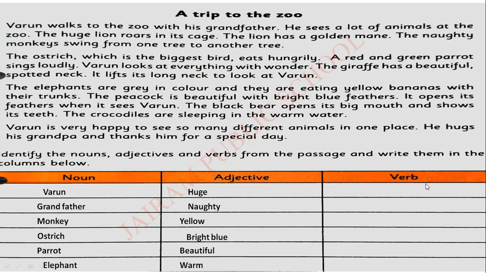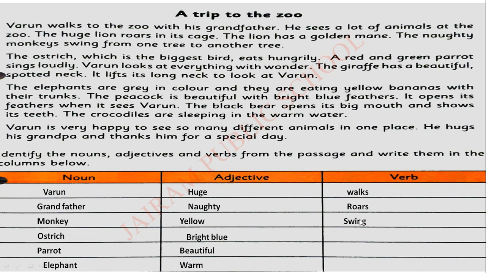Next, we are going to see verbs and collect them. Verb means what? Action words. Walks. Arun walks. What is he doing? Walking. Walking is an action word. Next, roars. Sound of a lion. That is an action. What is it doing? Roaring. So, roars is an action word. Next, swing. What is the monkey doing? Swinging from one tree to another tree.